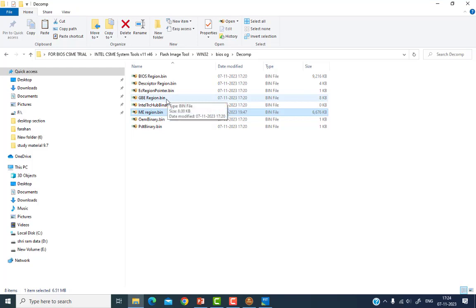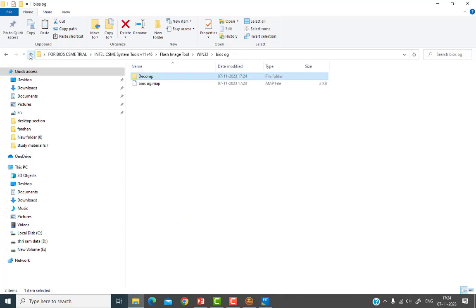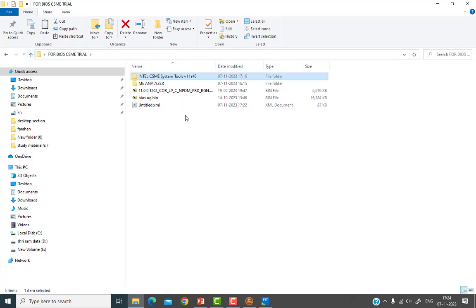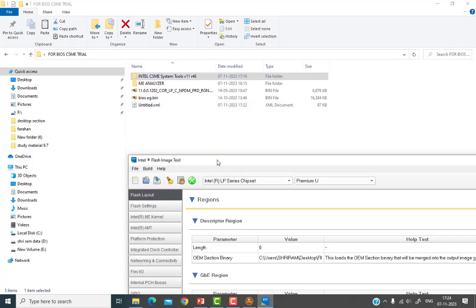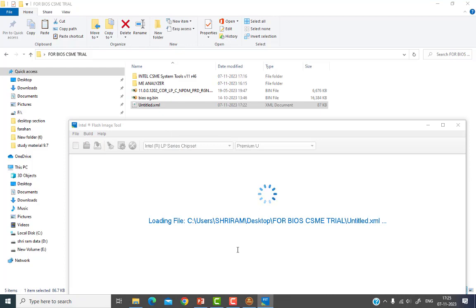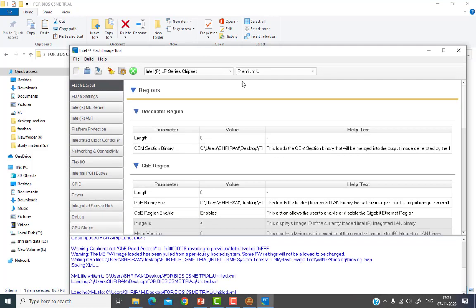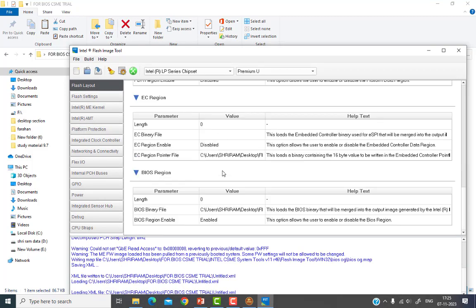After that I have to go again to the FITC tool, and here I have to drag that XML file, this one, which we created. I have to drag this file to here, and once it is dragged, it shows all the parameters. These are all the parameters.